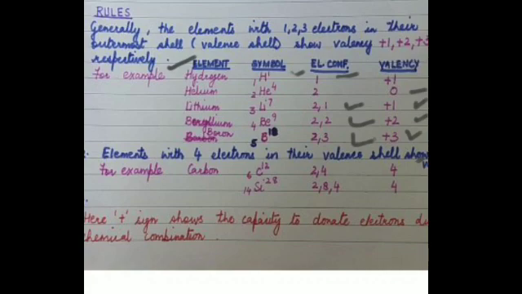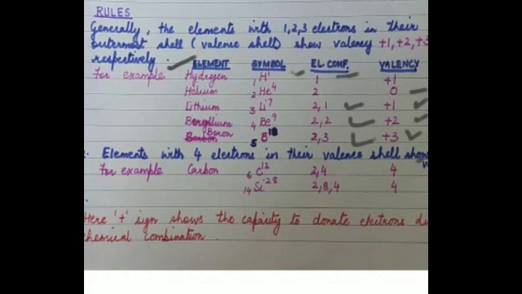What has happened in this formation? A bond has formed between hydrogen and chlorine. And how has it formed? By loss, gain or sharing of electrons, which we will discuss later on. Is it clear? So if it is a plus sign, that means a particular element having a positive valency has lost or donated those electrons, and the valency determines the number of electrons that it will lose or donate.